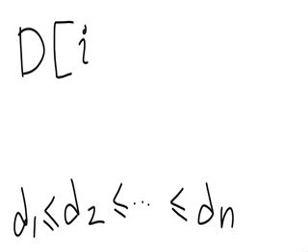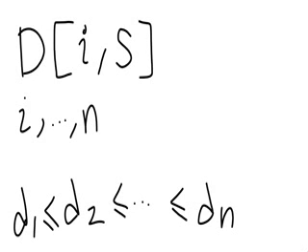So when I say D of I, I mean that I'm considering only packages from I to N, right? And in addition to that, let's consider an S. So S is the time at the moment.